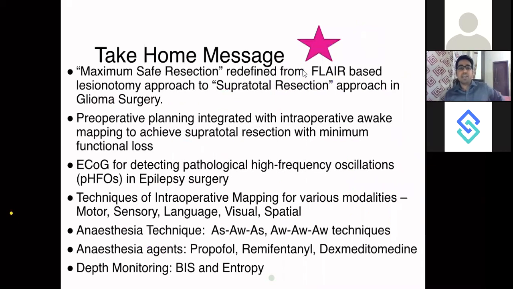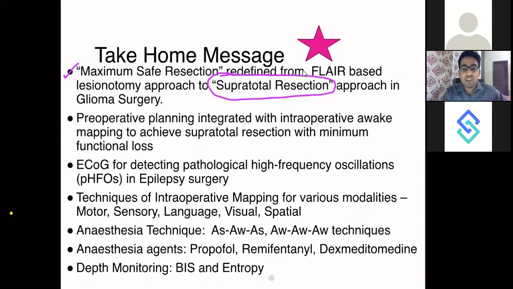Now I'm ending this presentation with a very brief take home message. These are all carry home messages, and they are very important MCQs. Maximum safe resection is redefined from flare-based lesionectomy approaches to supratotal resection approach in glioma surgery. This is the keyword. This is the MCQ.